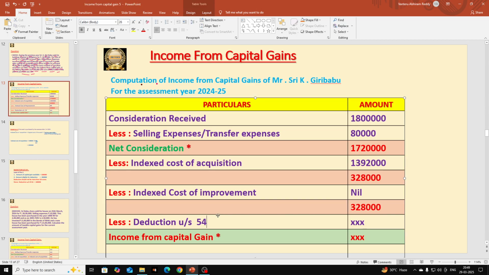Deduction under section 54EC. How much? 3,28,000. So after giving deduction, income from capital gain is not there. It is 0. It is nil. Okay. So it is nil. There is no income from capital gain, and there is no capital loss. It is nil. Hope you all understood this solution. Let me show it completely once. I will show this once.